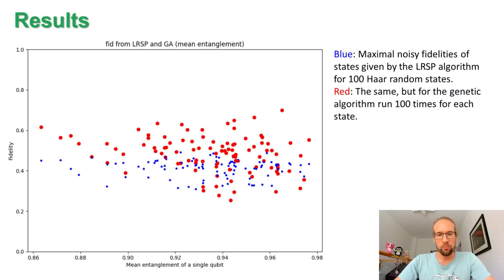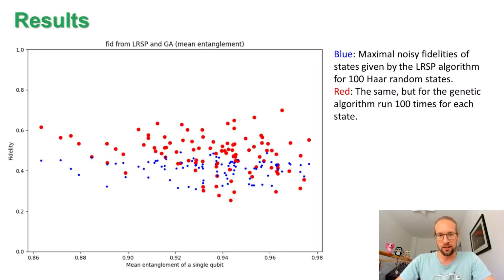On this slide, we have a comparison between the approximate state preparation circuits obtained from the low-rank state preparation algorithm that we use to initialize our population in the genetic algorithm. These are the blue dots, and these are the results for 100 different Haar random states. And this is the maximum noisy fidelity that was achieved.